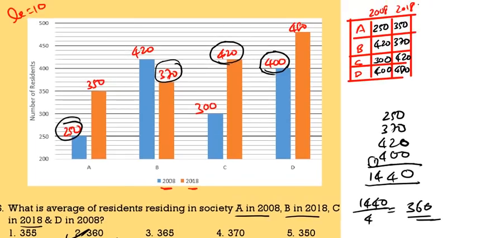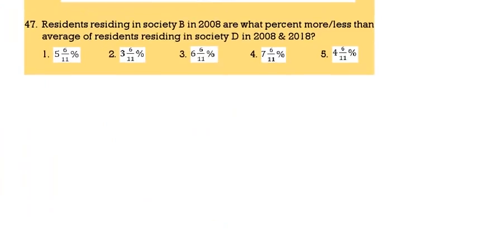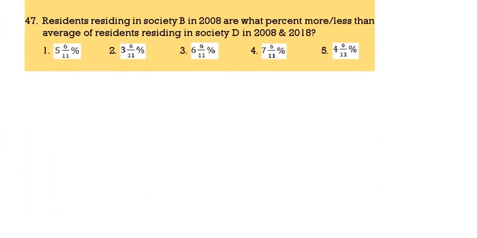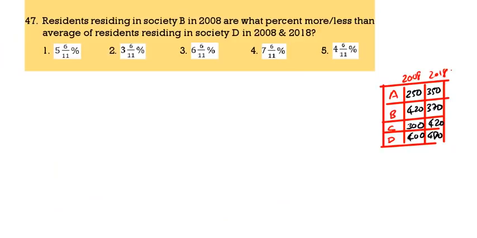Now see the next question. Residents of B in 2008. B in 2008 is how much? 420. Is what percent more or less than the average of D 2008 and 2018? D 400 plus 480, 880.